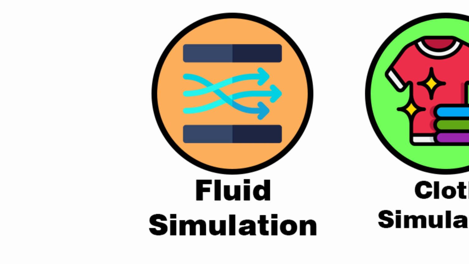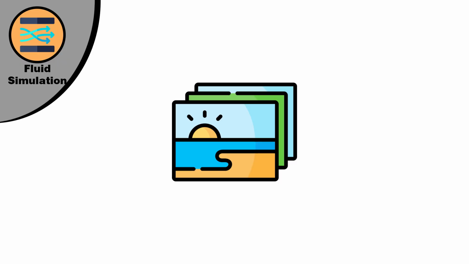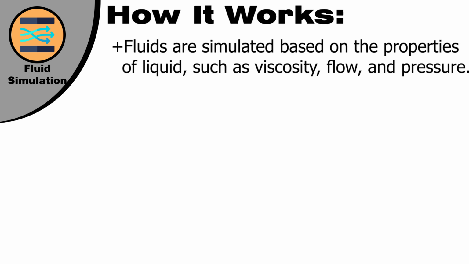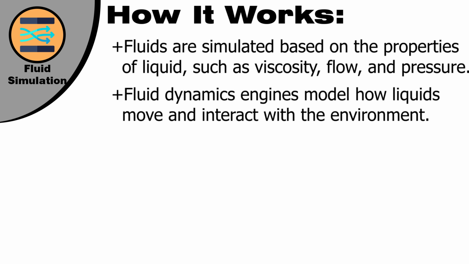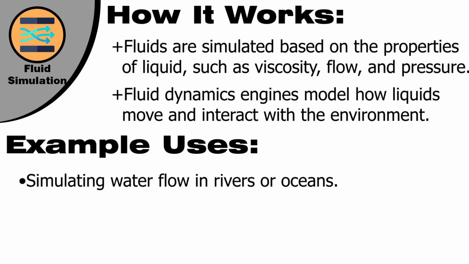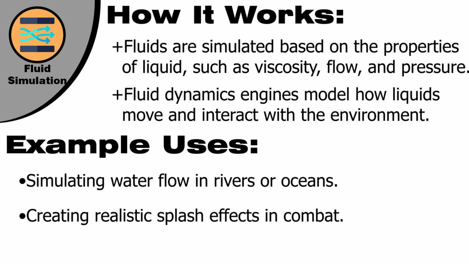Fluid simulation. Fluid simulation is used to model liquids and gases, creating realistic interactions in the game world. How does it work? Fluids are simulated based on the properties of liquid, such as velocity, flow, and pressure. Fluid dynamics engines model how liquids move and interact with the environment. Example uses: simulating water flow in rivers or oceans, creating realistic splash effects in combat.